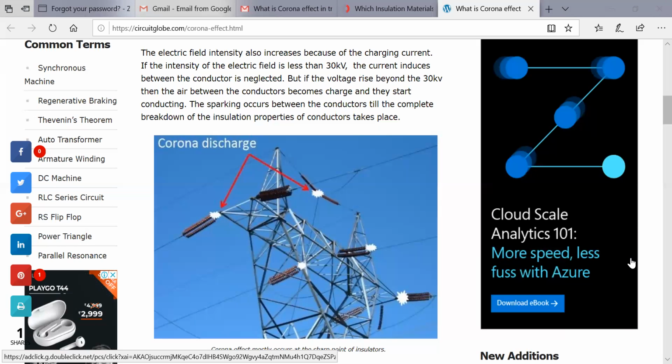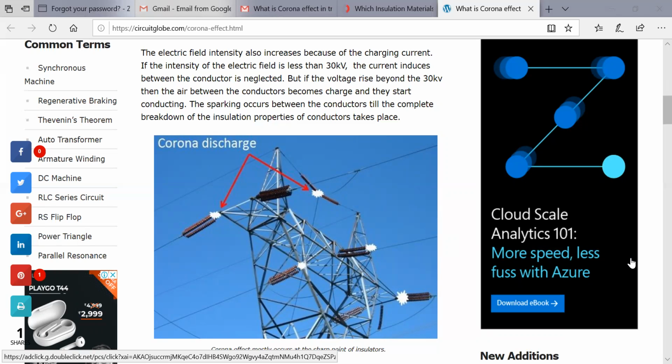So whenever the electric field intensity increases because the charging current is increasing, and the intensity is less than 30 kV, then the current just inducing between the conductors, we are neglecting it.